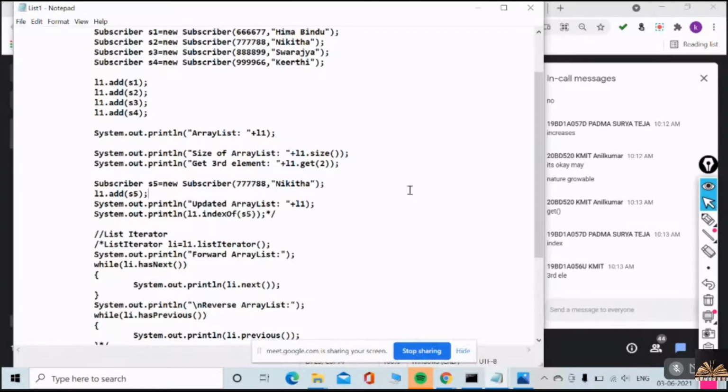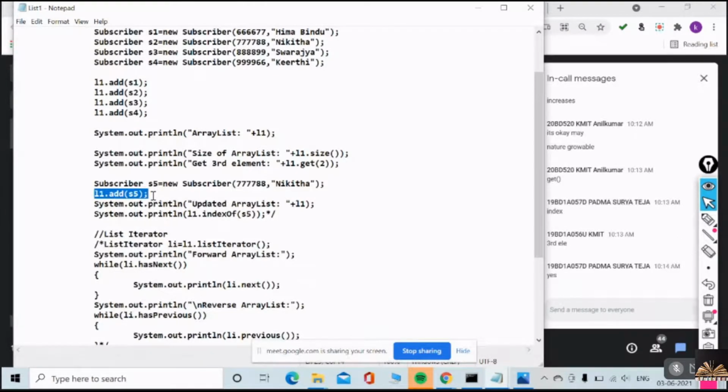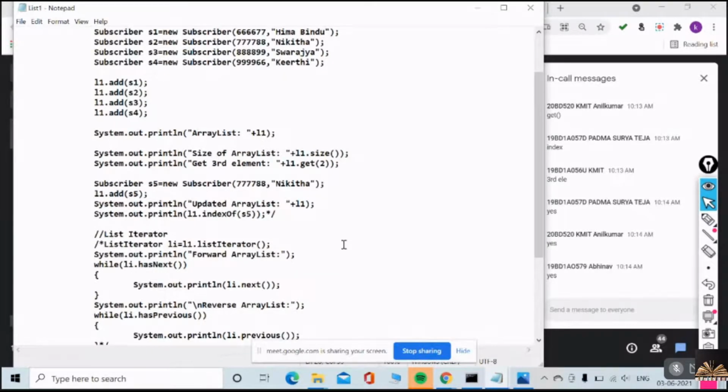Okay, and I'll show you one more thing. Have a look at this. S5. If I add S5 with the same content as S2, is this okay? If I add S5 to the list, is this okay? Yes, it is okay. It can even add duplicates also. It can even allow duplicates also.